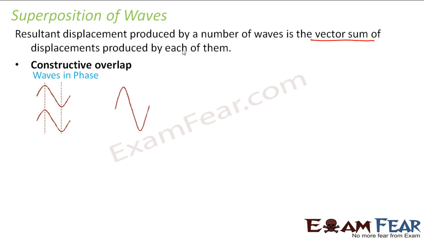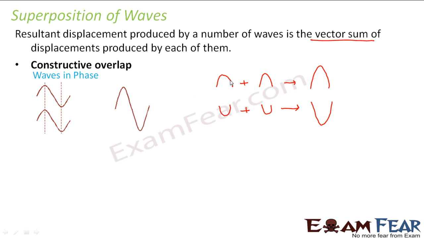One is constructive overlap, where you have two waves which overlap constructively. That means high plus high gives higher. So when I talk about constructive overlap, I mean two crests join together to give a bigger crest. Similarly, two troughs join together to give a bigger trough. This is known as constructive overlap.